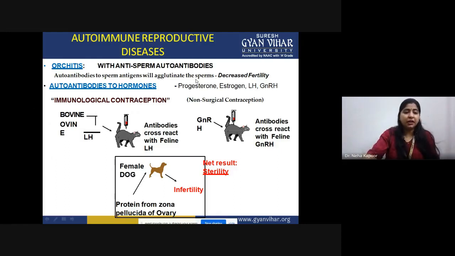However, along with that, autoantibodies against certain hormones are also being produced, for example progesterone, estrogen. So, because of that, a condition of immunological contraception is happening. You can undergo this therapy so as to treat this infertility condition. This experiment has been conducted in bovines, in which antibodies were found to cross react with these hormones, and after treating it, we find that the infertility condition was treated by attacking these antibodies.